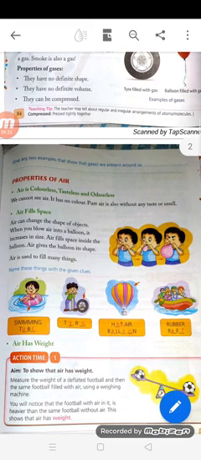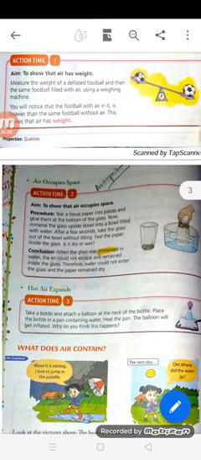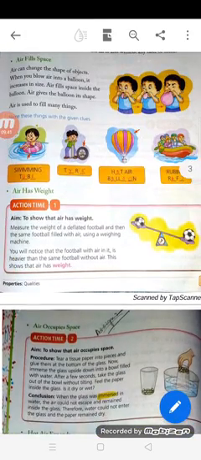Okay. Action time 1. Air has weight. These experiments are not there in your class test, but for explaining I am telling. To show that air has weight, measure the weight of a deflated football and then the same football filled with air using a weighing machine. You will notice that the football with air in it is heavier than the football without air. This shows that air has weight.